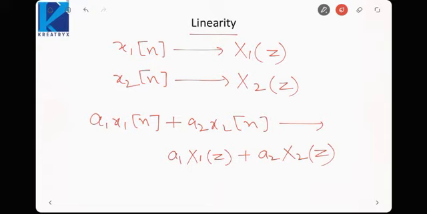And here, if we talk about the ROC, let us say the ROC of the first is R1 and the ROC of the second is R2. So the ROC of the composite signal would be R1 intersection R2. That is what I told you in the last lecture also. When we have more than one signal, you have to take the intersection of the ROCs of both signals.